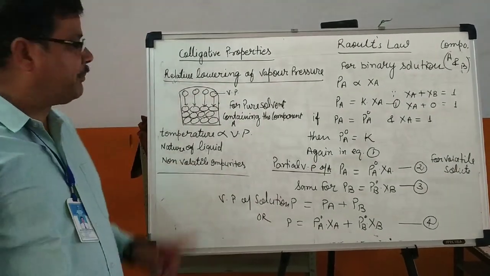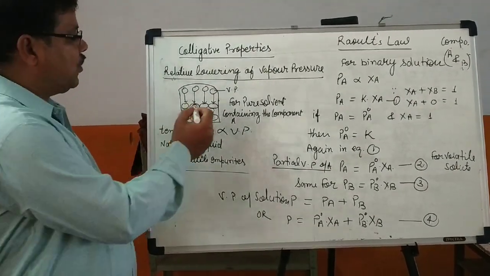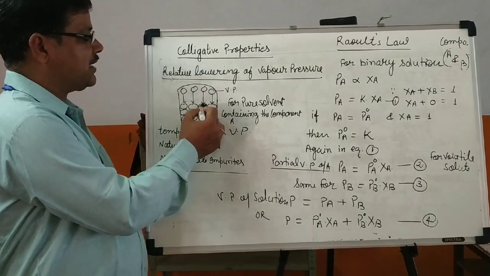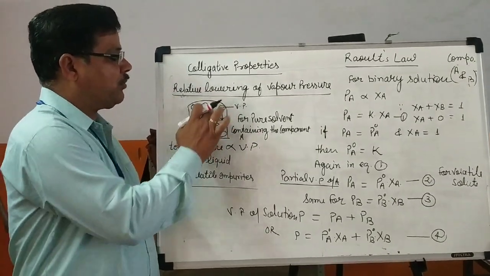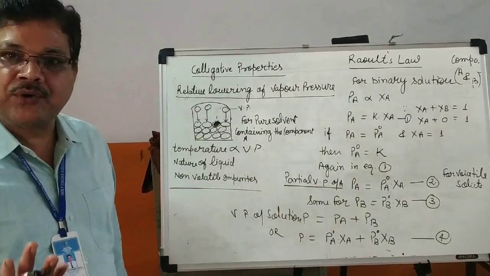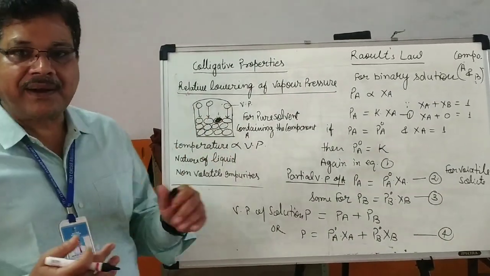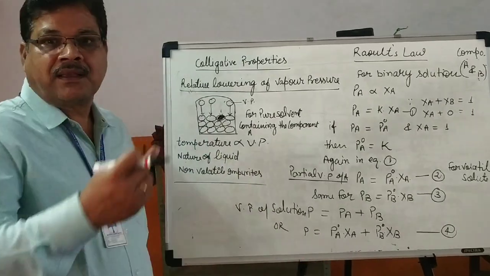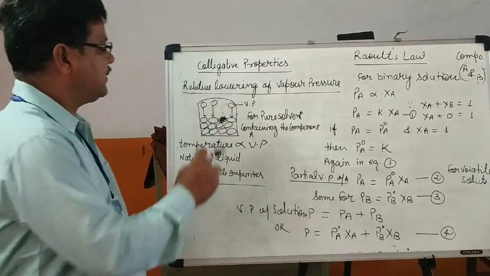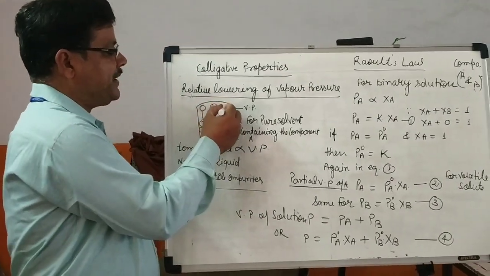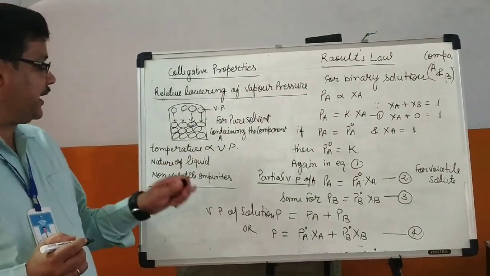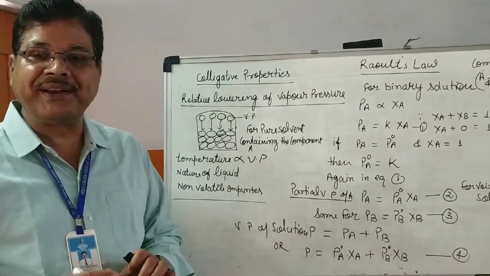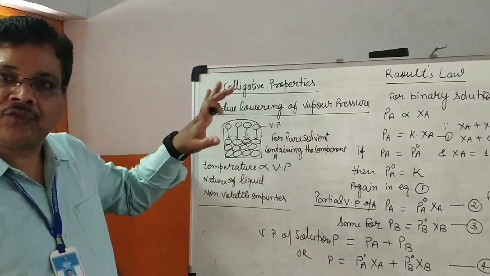Third, non-volatile impurities. Suppose non-volatile impurities are mixed in it. These non-volatile particles will not change into vapor, so fewer particles will be in the vapor phase, and vapor pressure will be less. So here we have seen that temperature, nature of liquid and non-volatile impurities affect the vapor pressure of a solution.